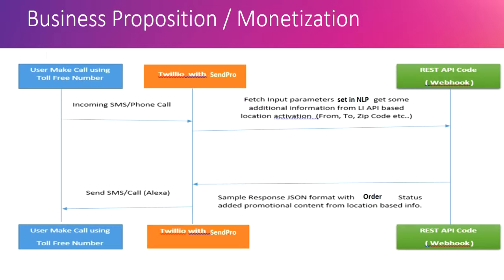Then at the second level, I have currently written a REST API, which I hosted as a webhook and deployed as a microservice. But in reality, in future, it should be a Commerce Cloud API, where it will fetch the parameters set in NLP and respond back in JSON with the order status information. Then Twilio will take care of calling back the user and telling the response in voice, SMS, or video, as per the user's choice.